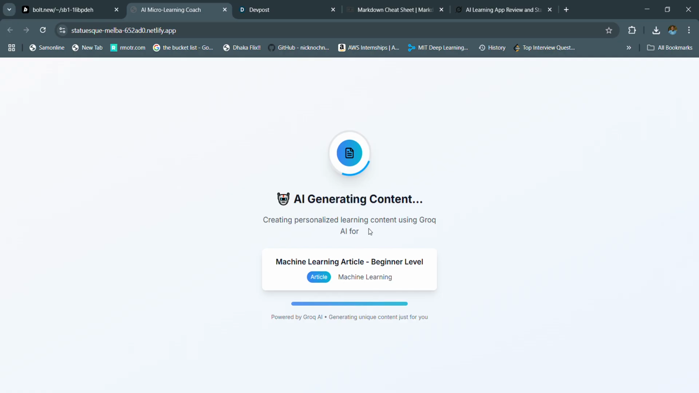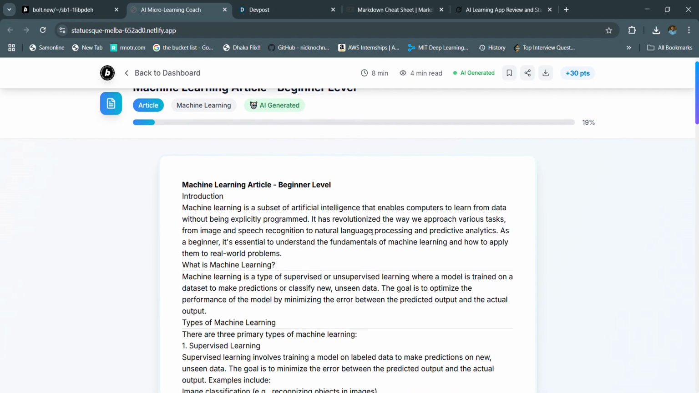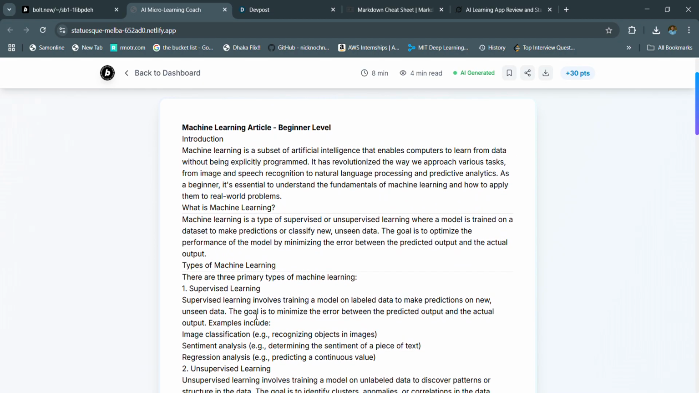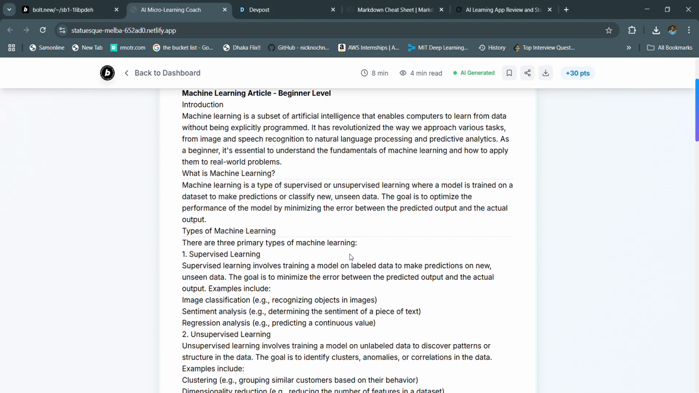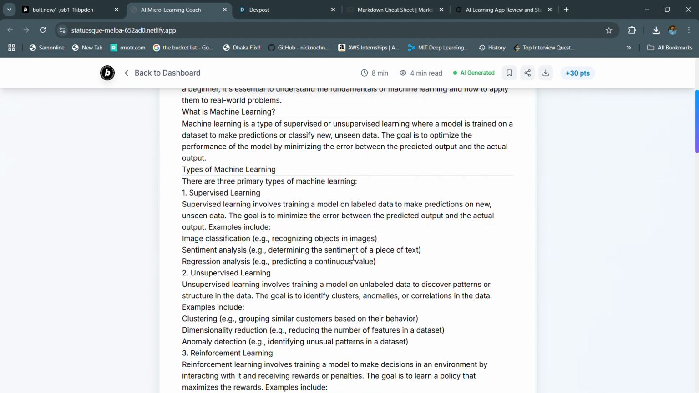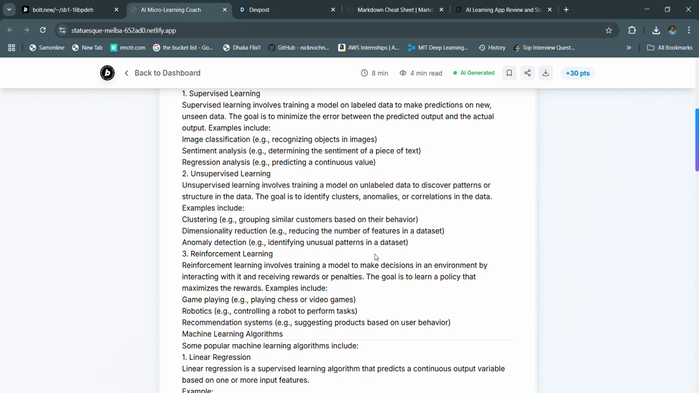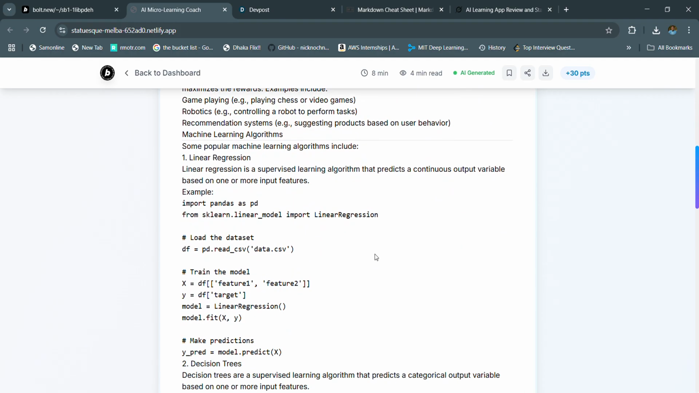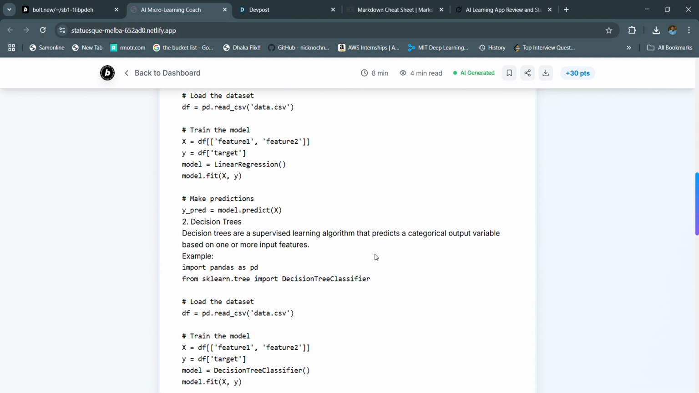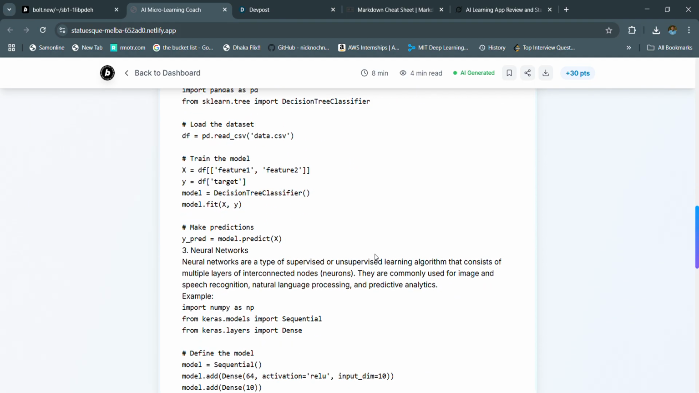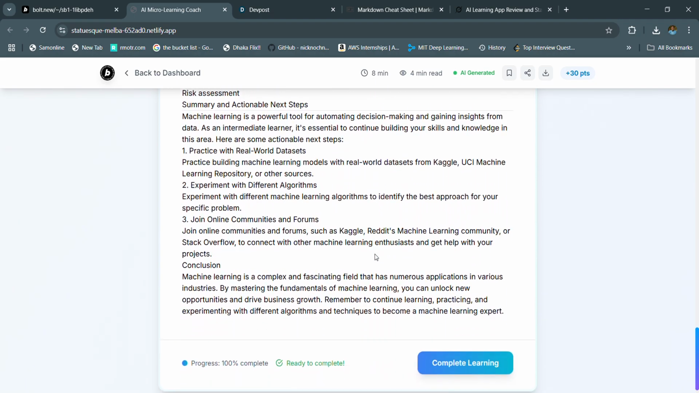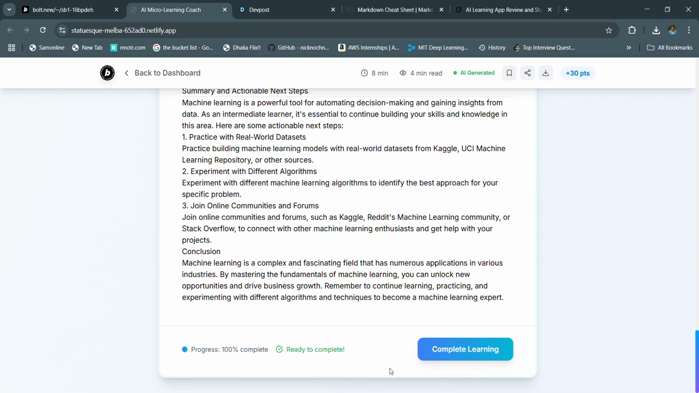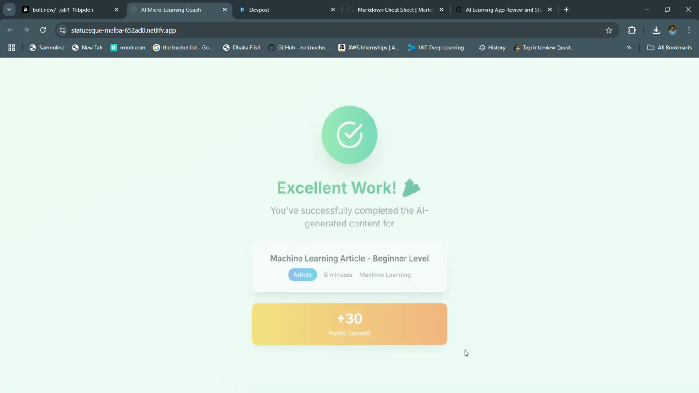So it is AI generating content. As you can see, this content is totally made up using an LLM. It is beginner based content. As I mentioned that I am a beginner, it made a beginner friendly content for me in this form. So I can read it, go through all the points that it is saying, and when ready to complete, I can say complete plan.